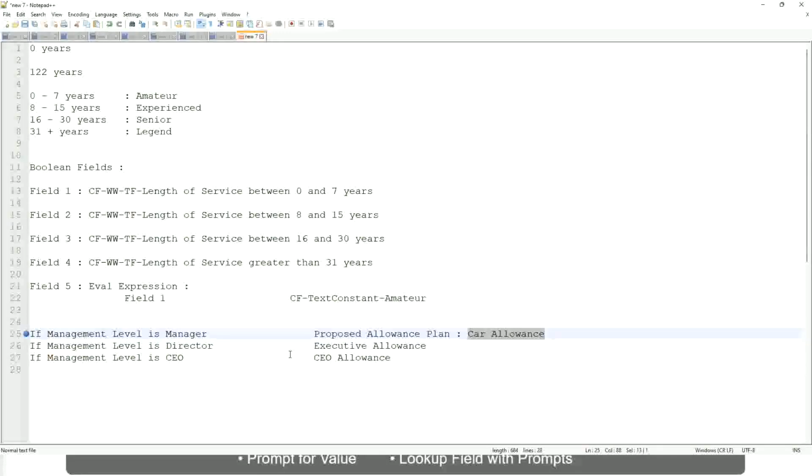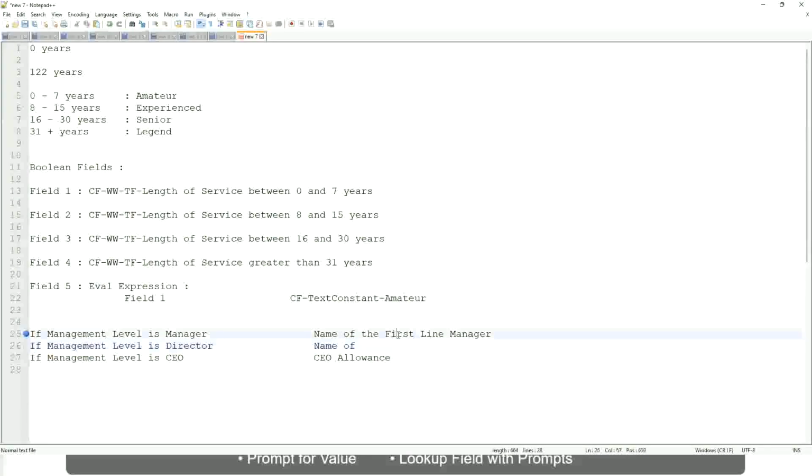Okay. Or maybe let's do it something else. Okay, forget about this. If the management level is manager, return first line manager, I mean name of the first line manager. If it is director, name of first name of, oh sorry, I'm getting it all wrong.